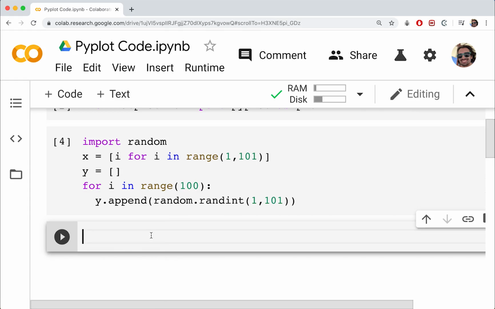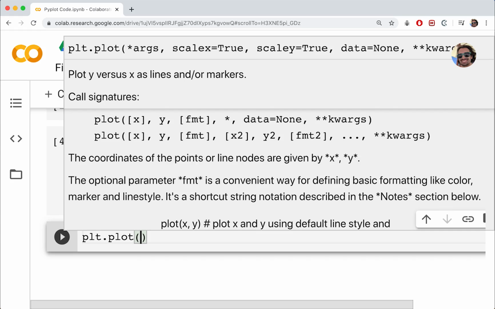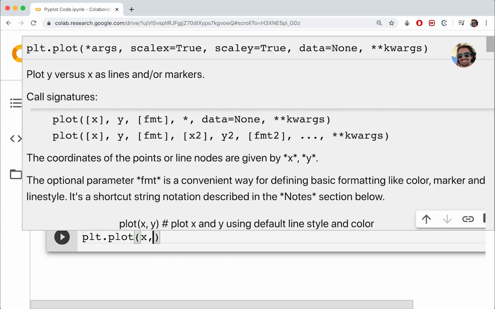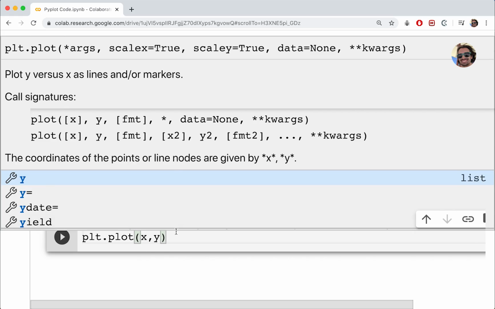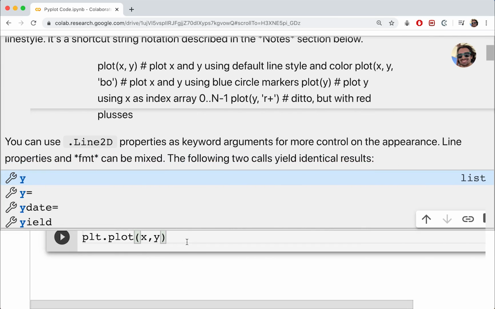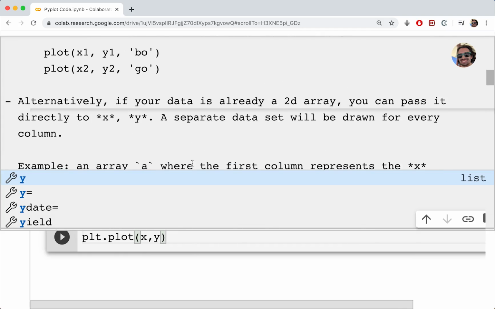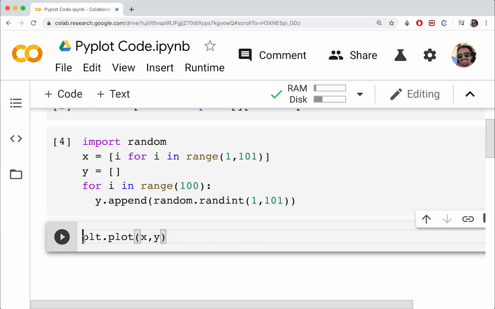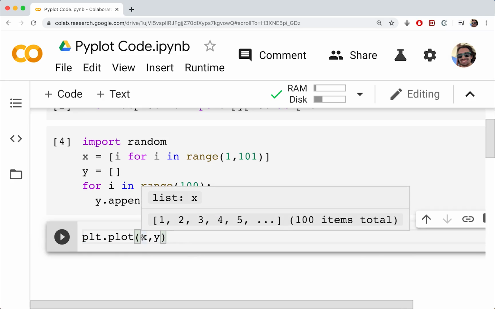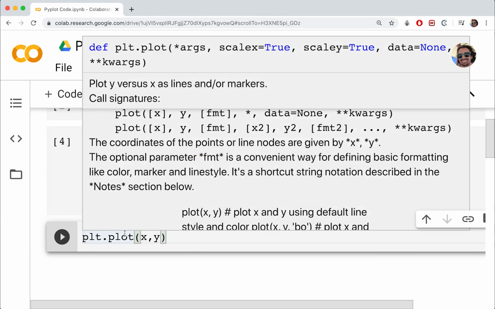Okay, so let's talk about how to put this data on a graph. Well, there's lots of ways we can do that. The default way of doing things is to do plt.plot. And then all we really need to enter here is the x and the y. We can enter other arguments if we want. It actually gives you a lot of information here, but we're not going to worry about that. All we'll do is use the default values, default line, color, etc. Okay, and we can go ahead and run that.